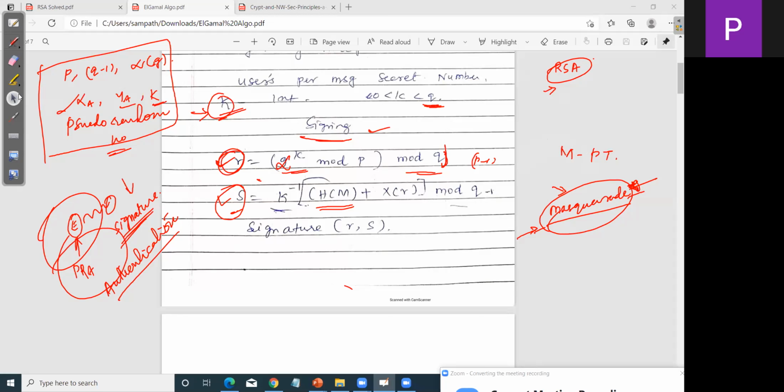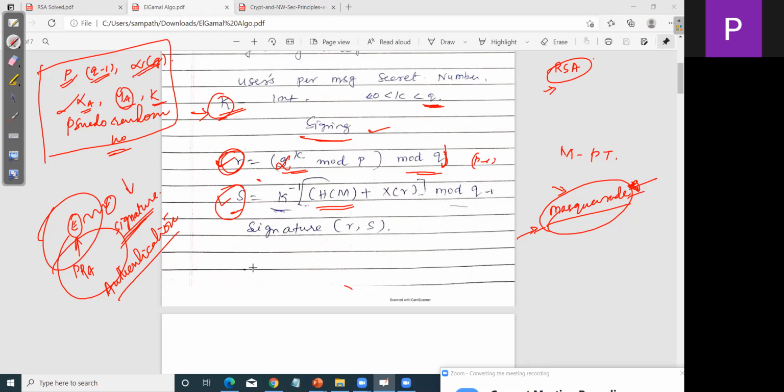For that, the first step is that we need to select a prime number p, followed by its prime divisor q minus 1, followed by alpha or g, which is a primitive root, followed by the user or sender's private key, which is xa. Based on this xa, we calculate the public key ya, where ya is equal to alpha power xa.